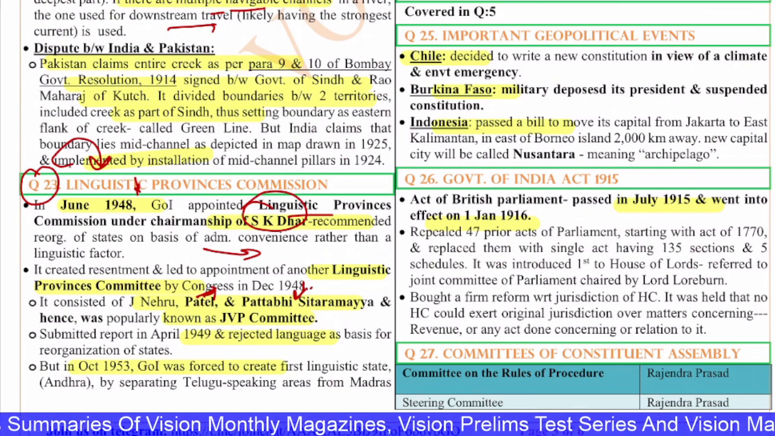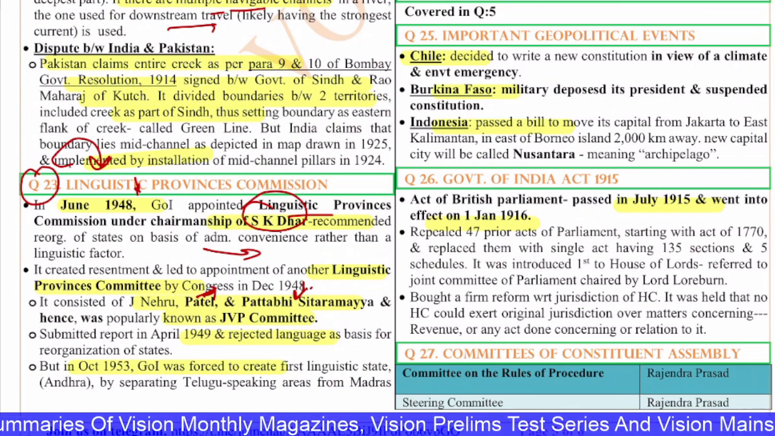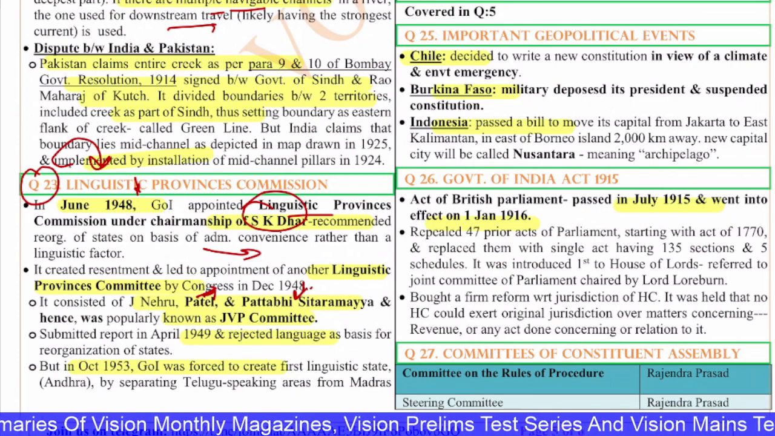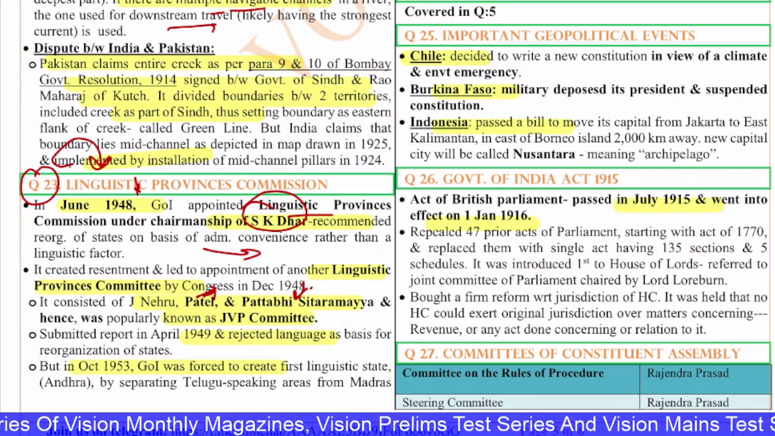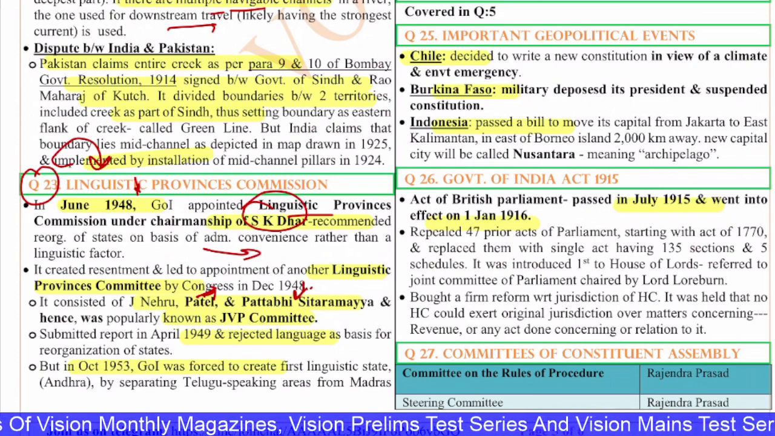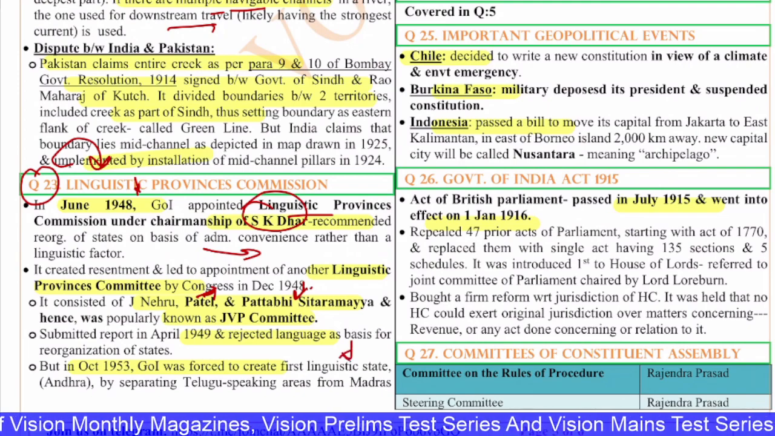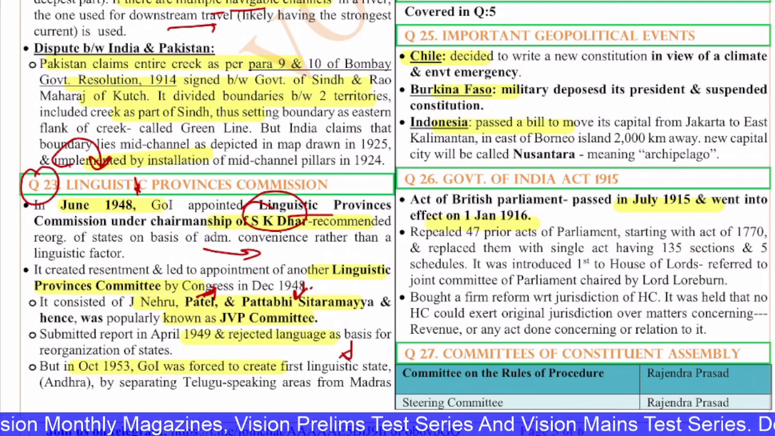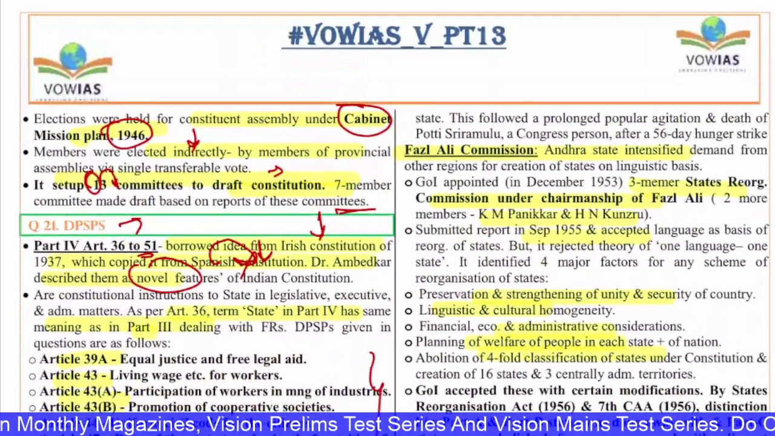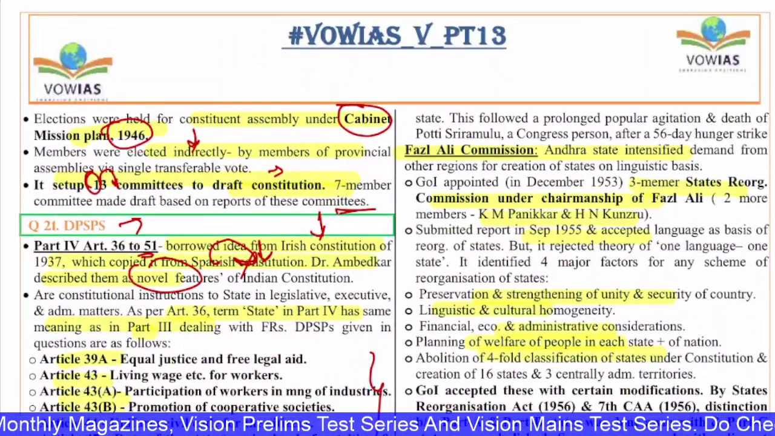They also rejected language as the basis for division of states. Later on, in October 1953, the government of India was forced to create the first linguistic state, Andhra Pradesh, by separating the Telugu-speaking areas from the Madras state. This followed a prolonged popular agitation.